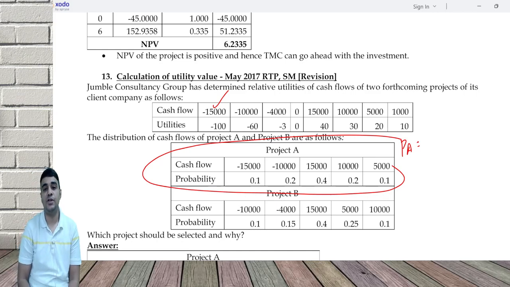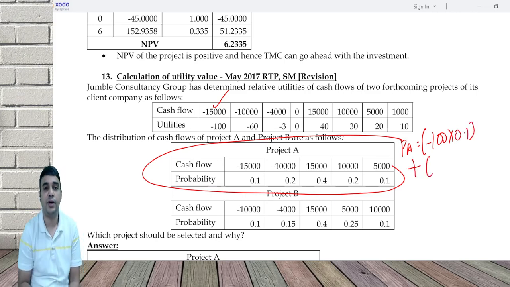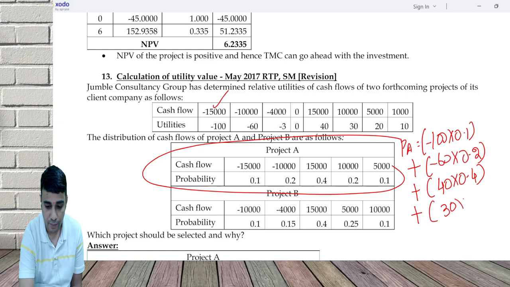Minus 15,000 means how much utility value? Minus 100 into 0.1. Minus 10,000, what is the utility value? Minus 60 into 0.2. 15,000, what is the utility value? 40 into 0.4. 10,000, what is the utility value? 5,000, what is the utility value?